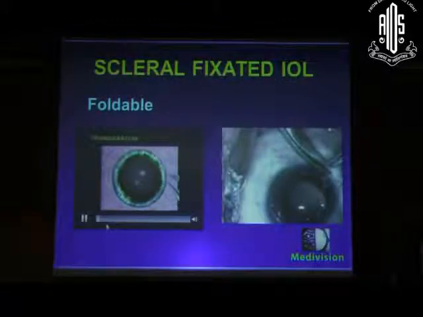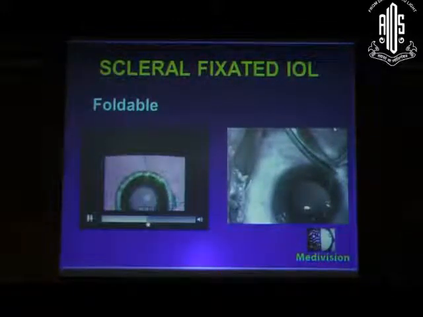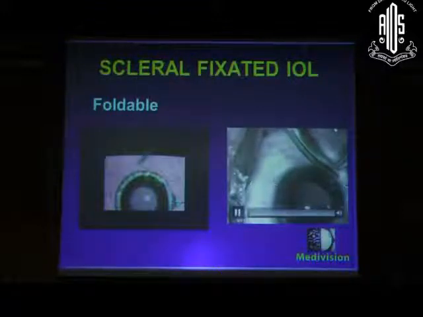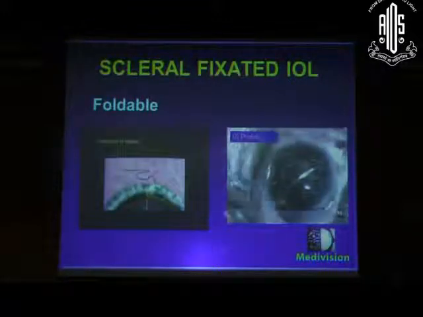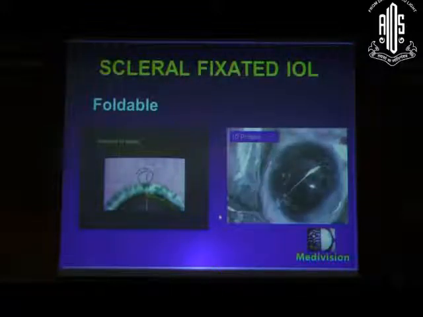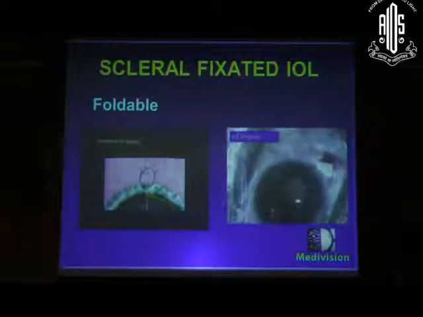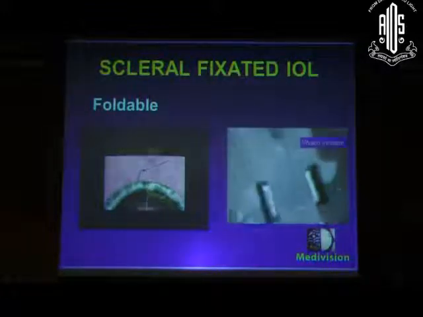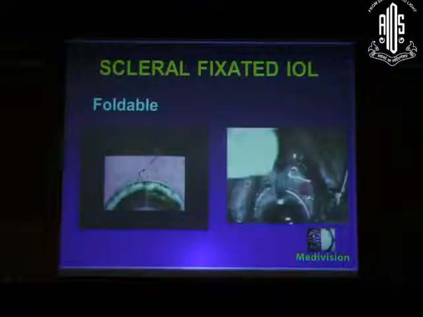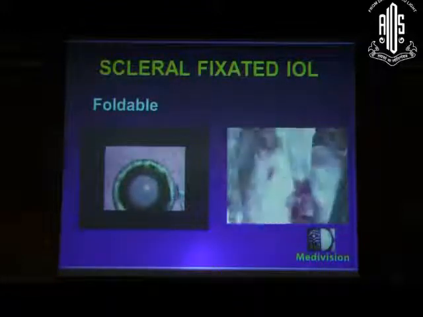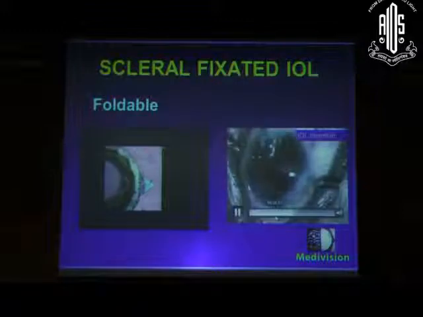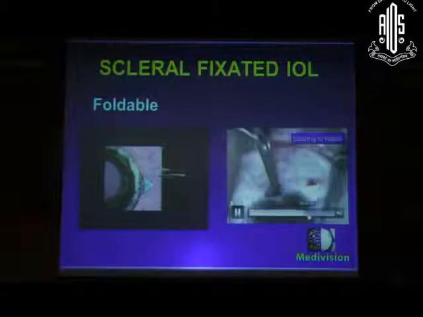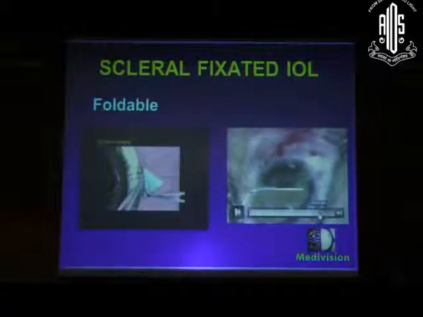This is a small example of a foldable IOL after the flaps are created and the suture is passed. Suture is exteriorized. It is tied to one haptic of the foldable IOL. And then the foldable IOL is inserted into the eye. Care must be taken. Our preferred choice is to keep the other haptic outside the eye, then tie the suture, and then interiorize the other haptic and then tie it. And just go fast through this.